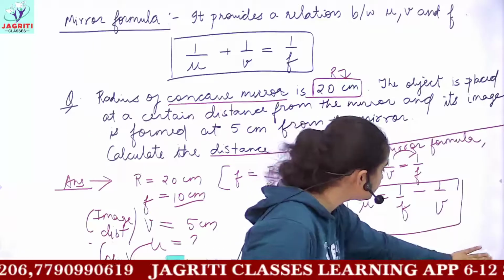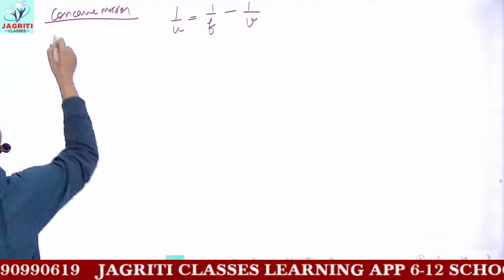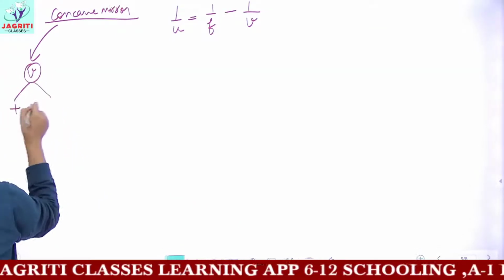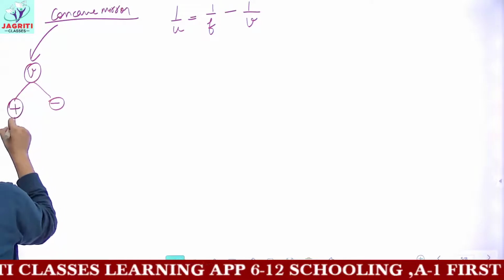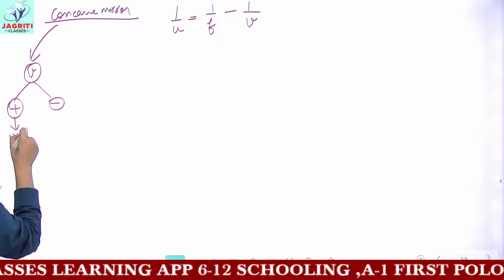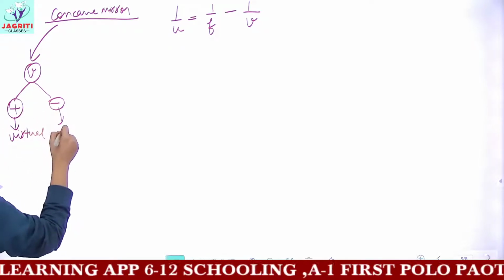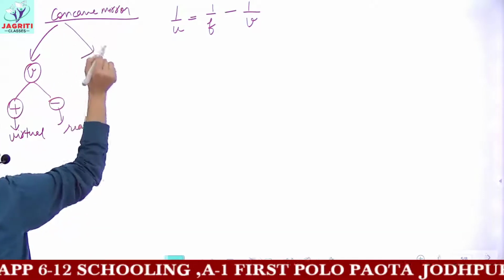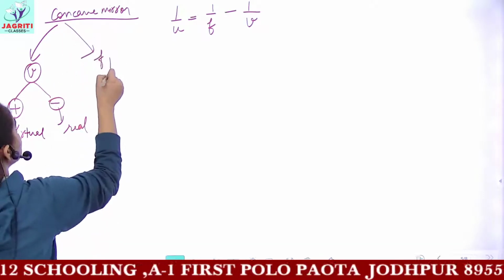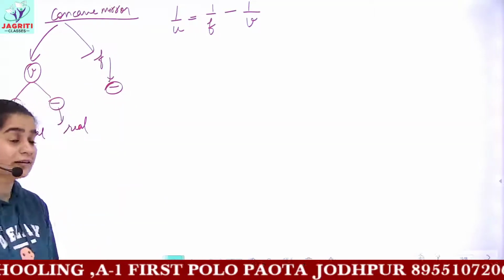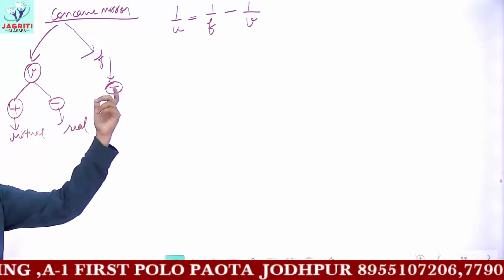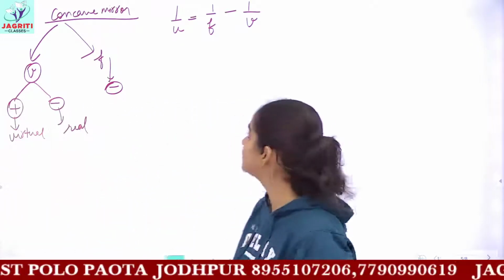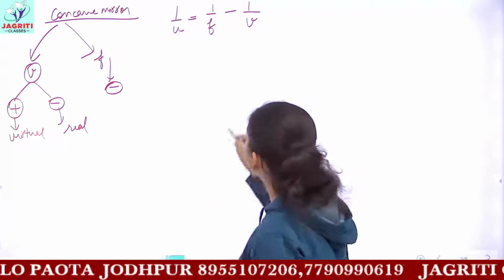So now let's move back to our question. For concave mirror, the sign of image distance can be positive or it can be negative. Positive is when the image is virtual, and negative is when the image is real and inverted. And the sign of focal length is always negative for the mirror. This information we obtain from the table itself, that is the table used for sign convention. Now see how to decide.